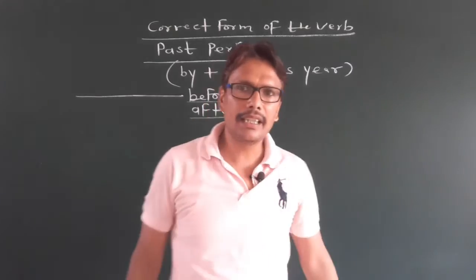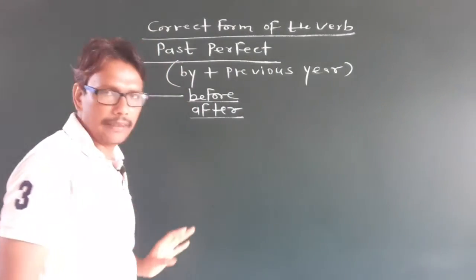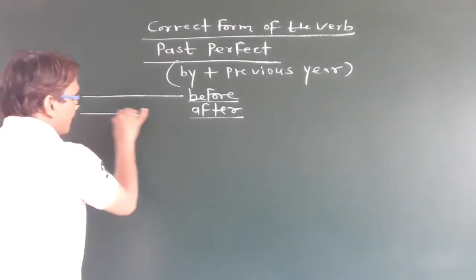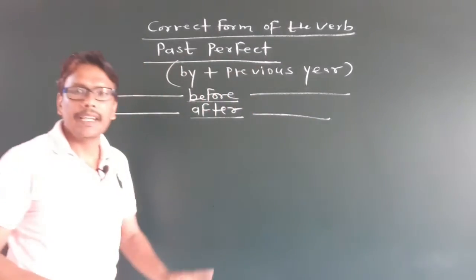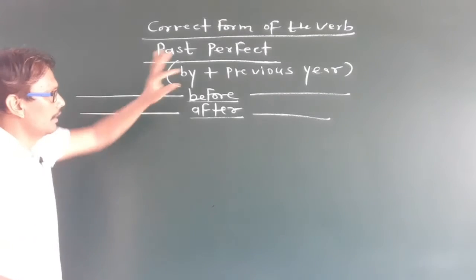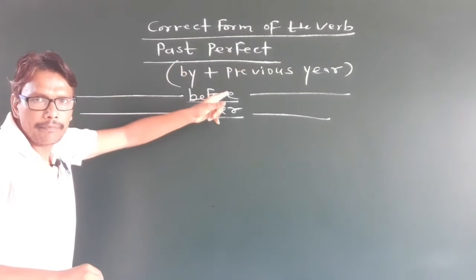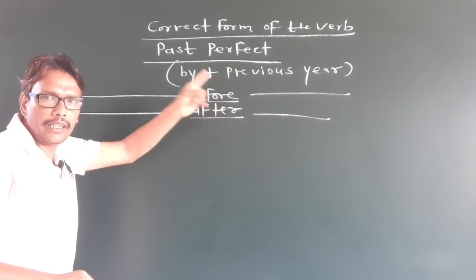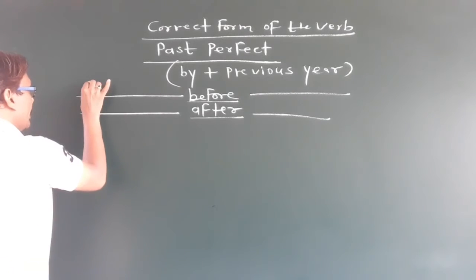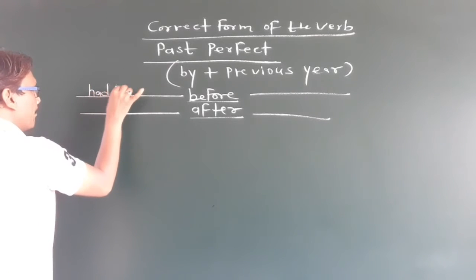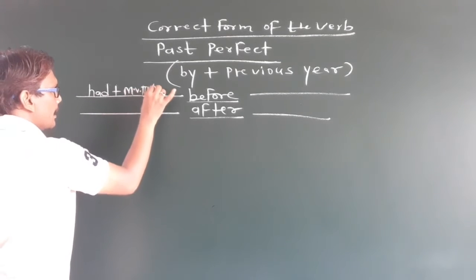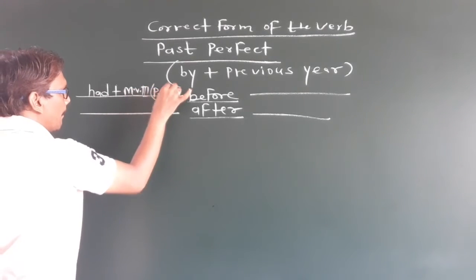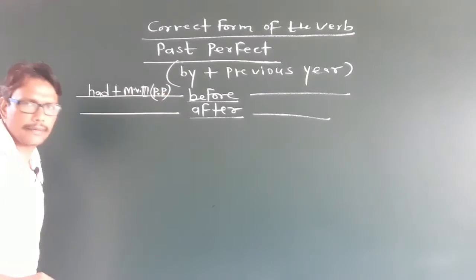Dear students, before or after is given and you will get two clauses. In the first clause, before is given here. In the first clause we use had plus MB third, means past perfect tense.